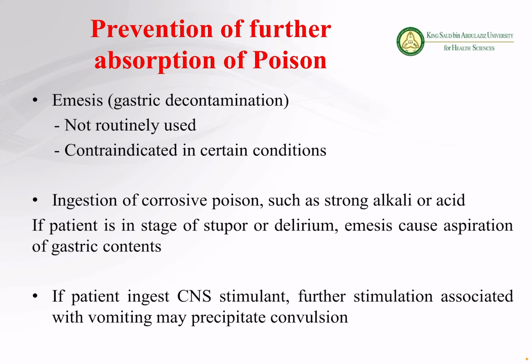Okay, so in that case we don't use emesis, because if somebody ingests a corrosive poison such as a strong alkali or acid, and if the patient is in the stage of stupor or delirium, emesis causes the aspiration of the gastric content. Then we know that there are some gastric contents. If you induce the vomiting, that will also come out. For example, bicarbonate is very important for our body. So if you induce the vomiting, that bicarbonate or other effective substance will also come out. So in case of strong alkali or acid, we don't induce the vomiting.